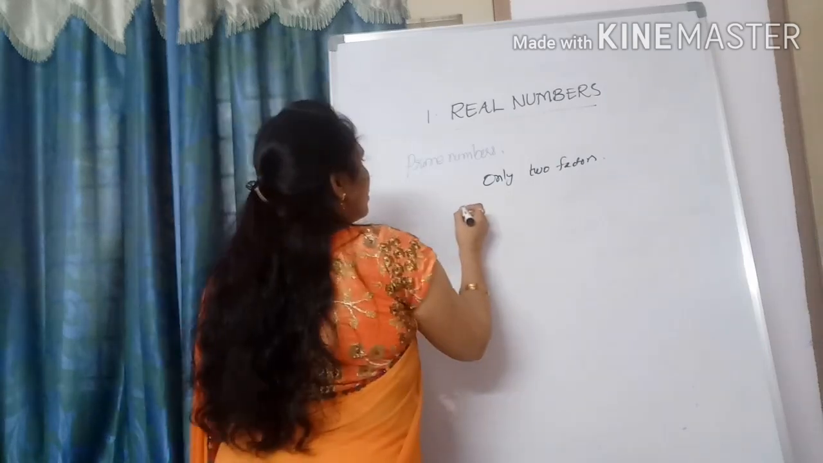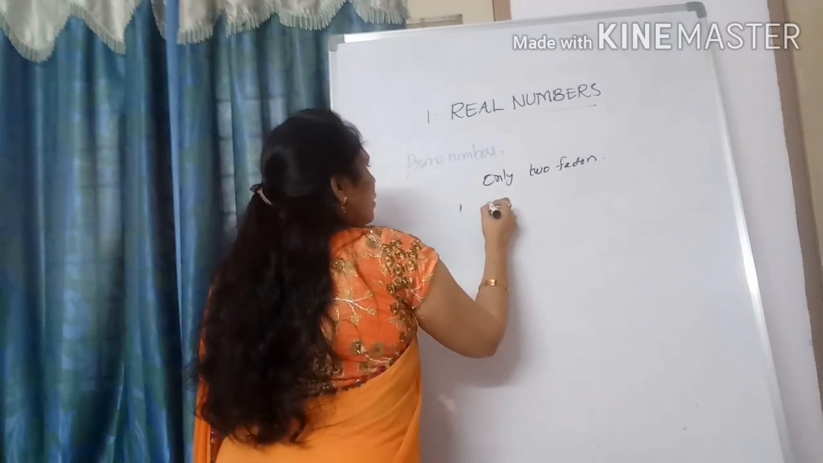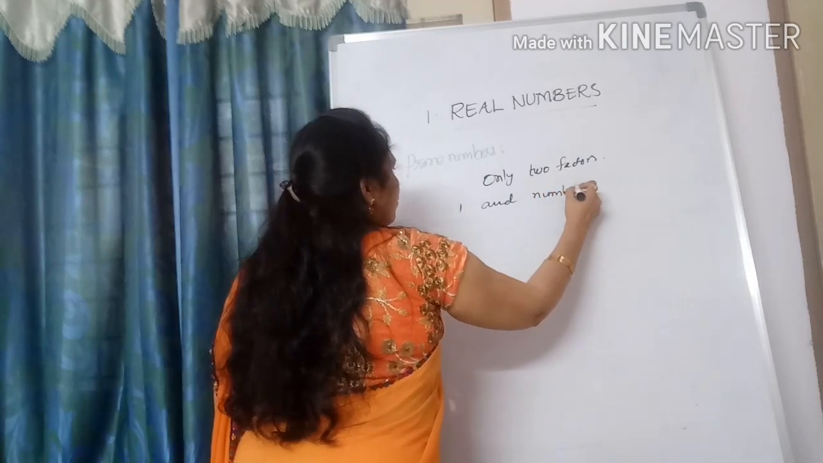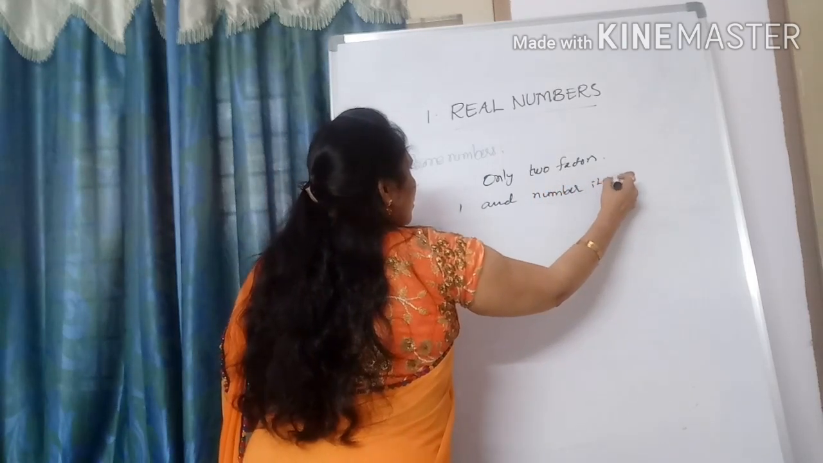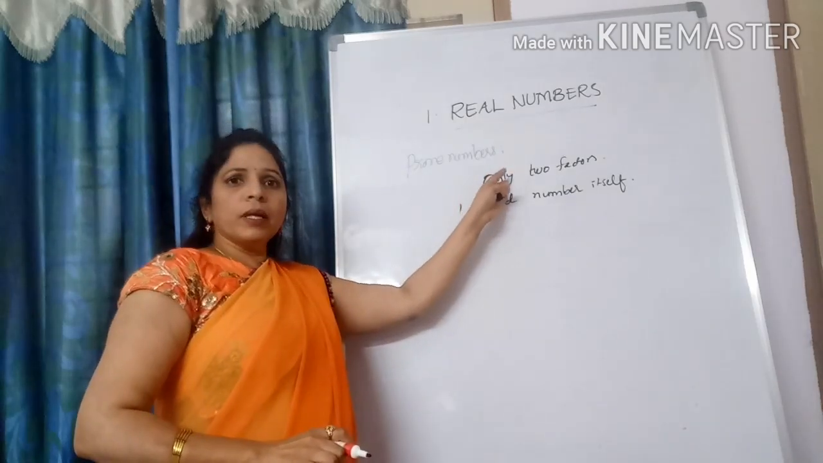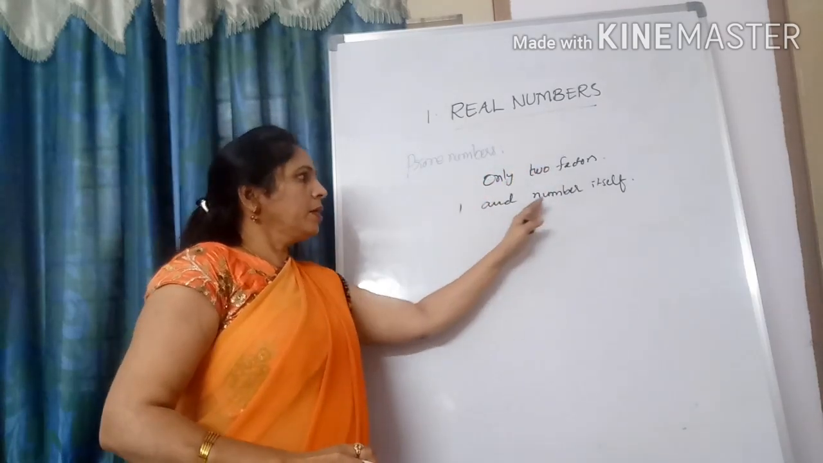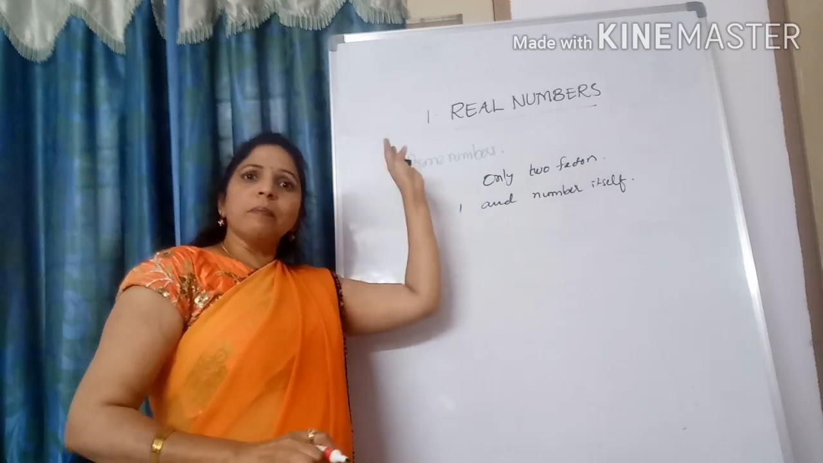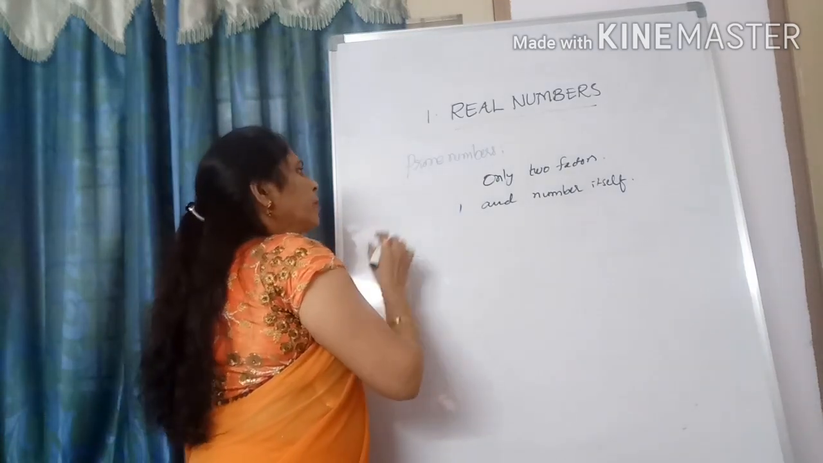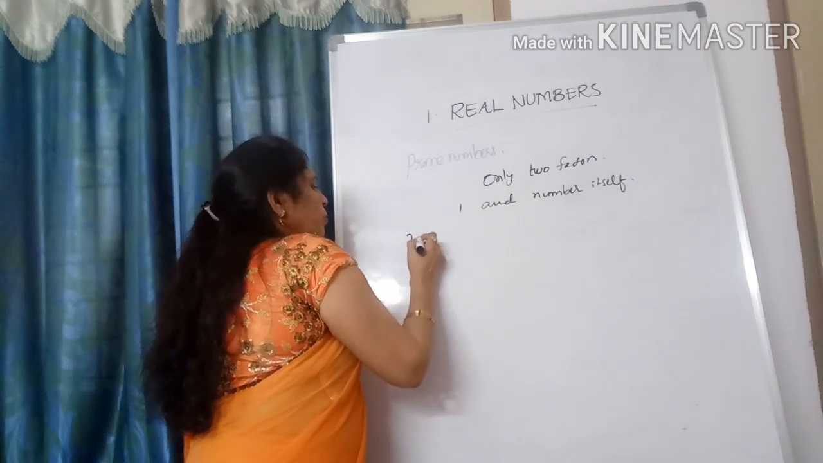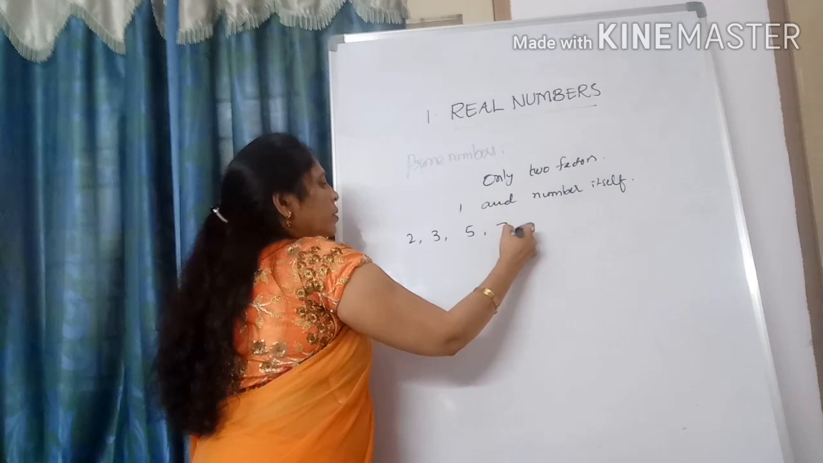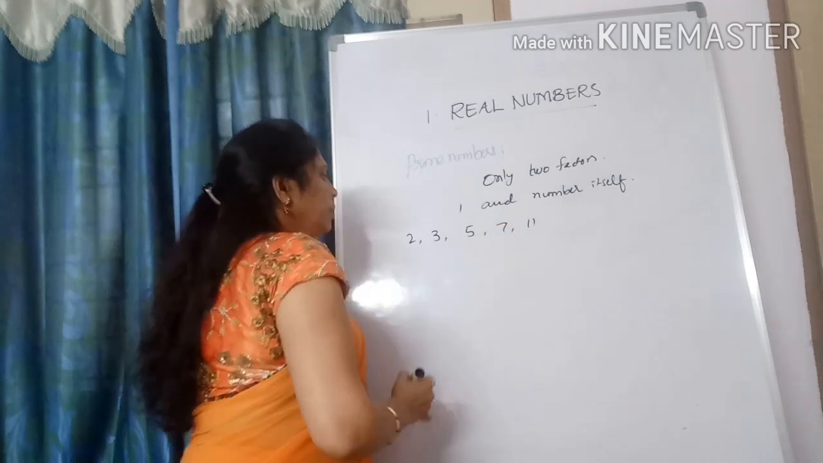That is 1 and number itself. Only two factors. A number having only two factors, 1 and itself, is called a prime number. Take some examples of prime numbers. Prime numbers start with 2: 2, 3, 5, 7, 11.